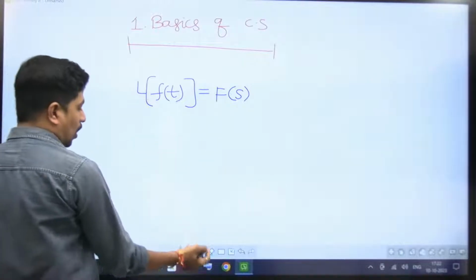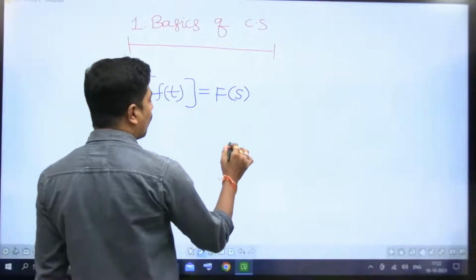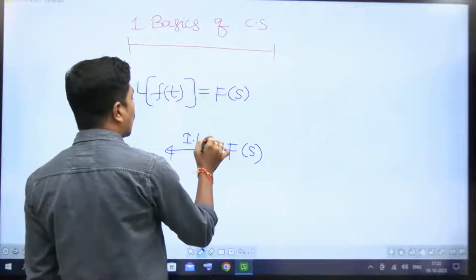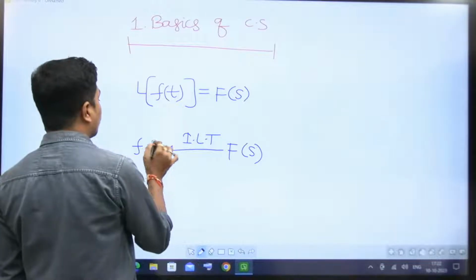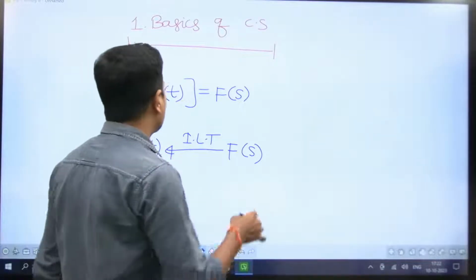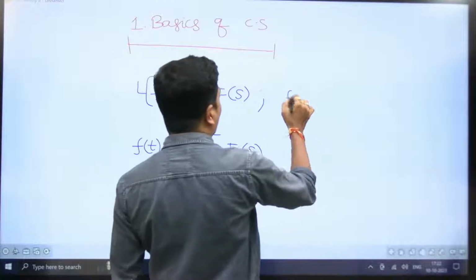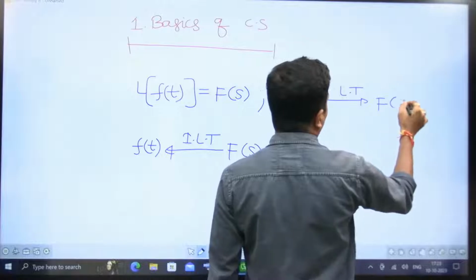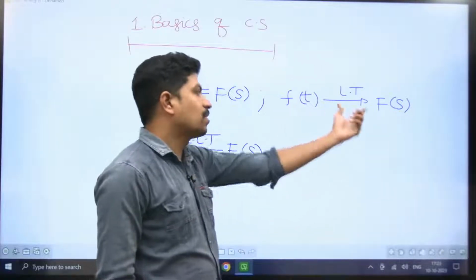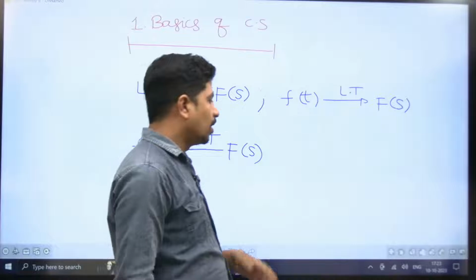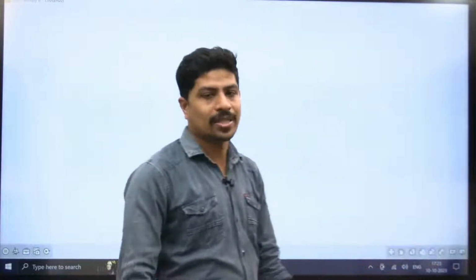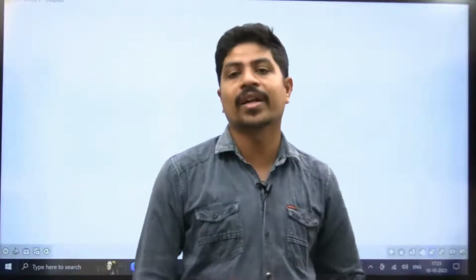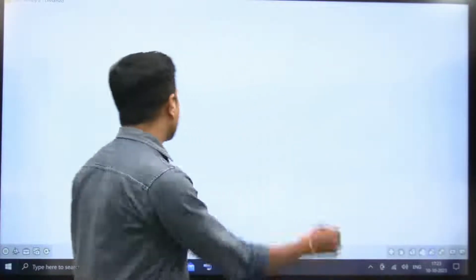Now suppose you have F of s and you want f of t, you have to apply inverse Laplace transform. Then you are going to get f of t. So if you have f of t and apply Laplace transform, you are going to get F of s. See the arrow: f of t to F of s, and this is from F of s to f of t. Now you may ask, sir, what is the formula for Laplace transform? Everyone will take it this way, integral 0 to infinity, not correct. Integral minus infinity to plus infinity.